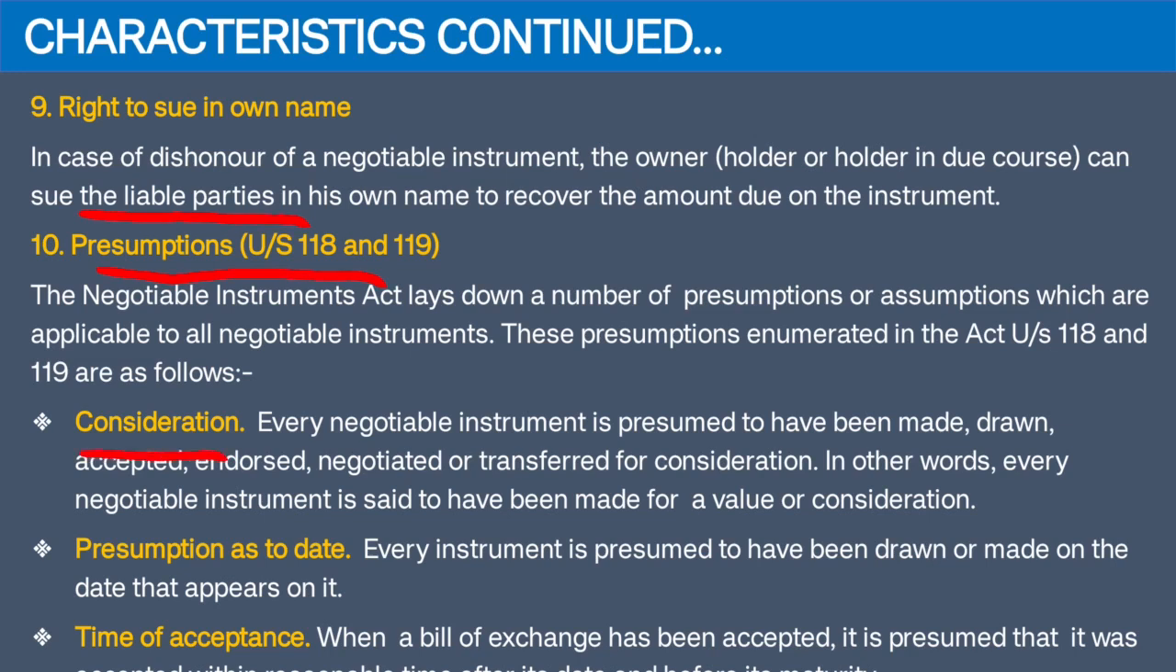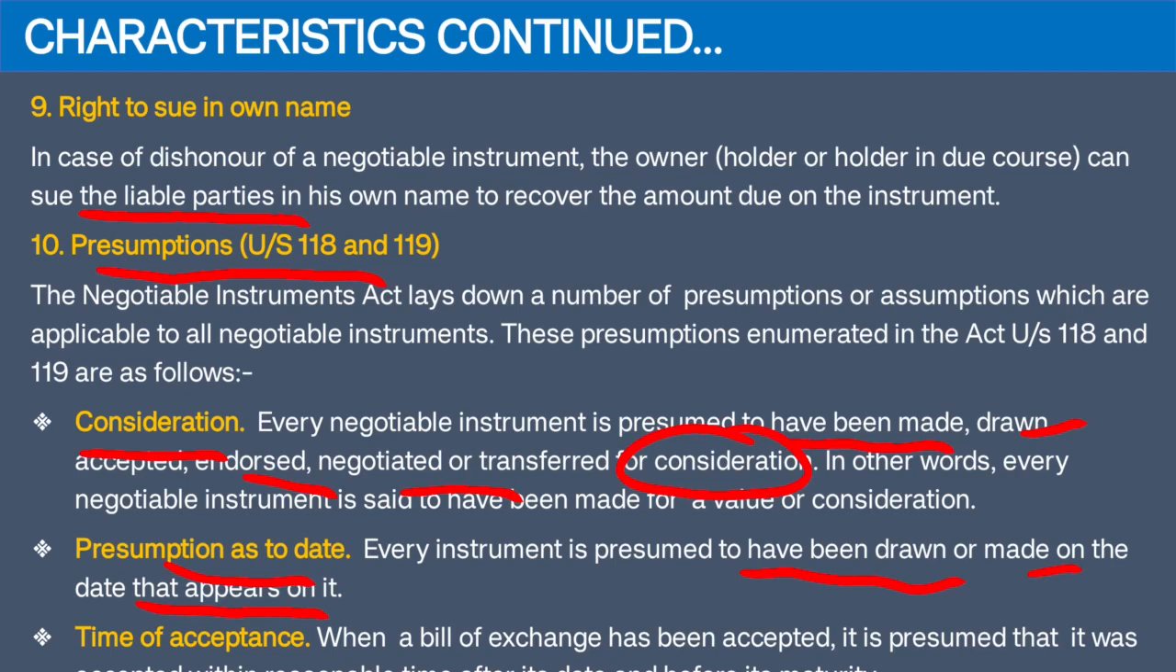First is consideration. It is presumed by the court that every negotiable instrument was made, drawn, endorsed, negotiated for consideration. It was not free of cost. There was consideration at every stage. Presumption as to date. This presumption states that the instrument is presumed to have been drawn or made on the date that appears on it. Whatever date has been written, instrument was made on that date.